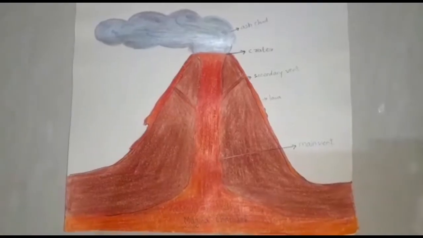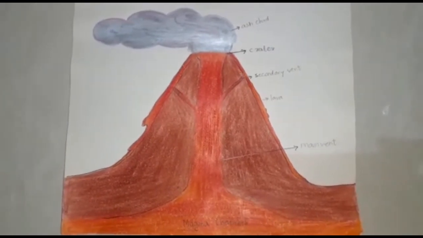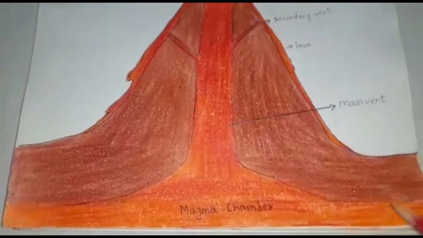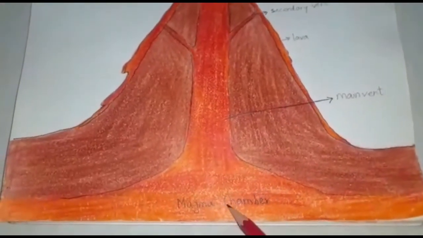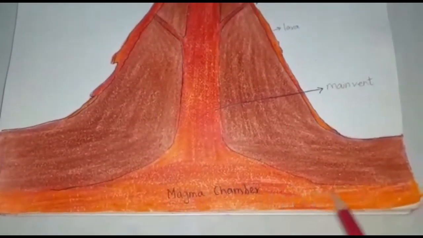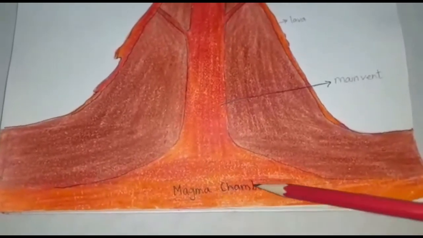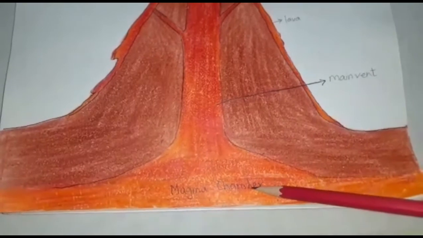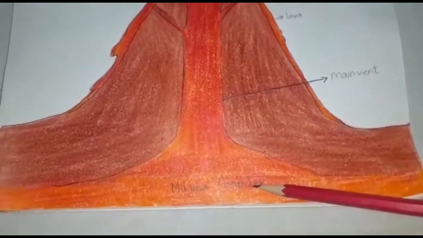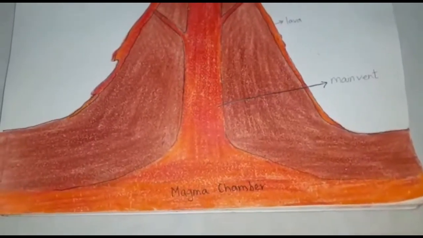This is the diagram of volcanic eruption which you have to draw in your notebook. Now let us understand this diagram. See, here, this magma which is collected here is pushed upwards by the gases lying under the magma. The water percolating through the cracks and openings of the weak rock surface turns into vapor.